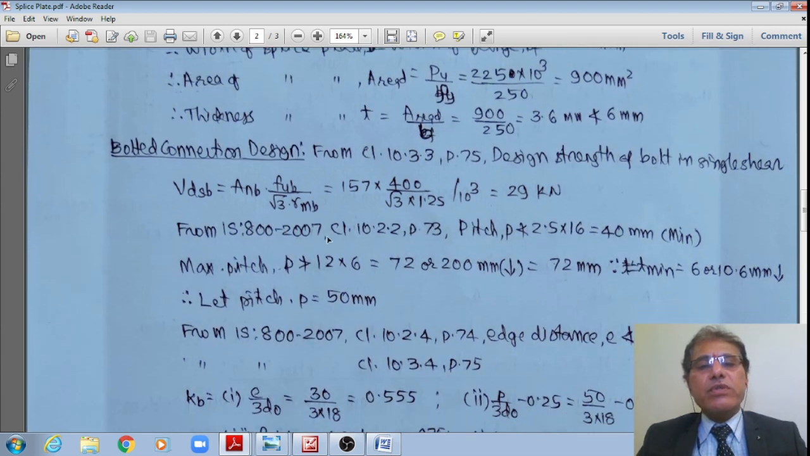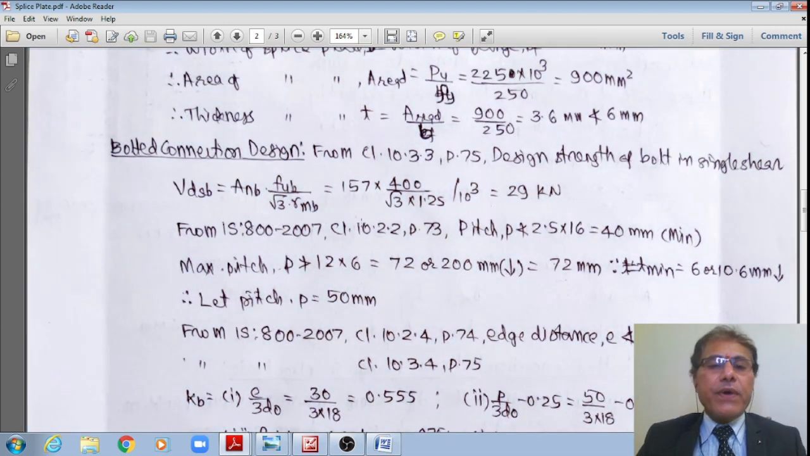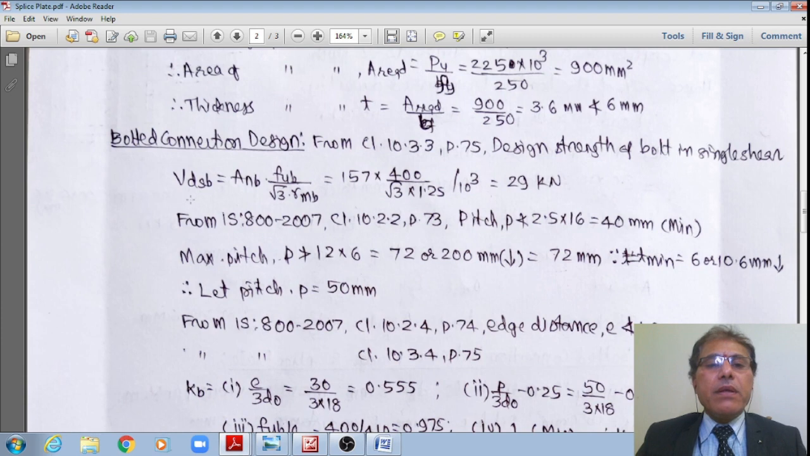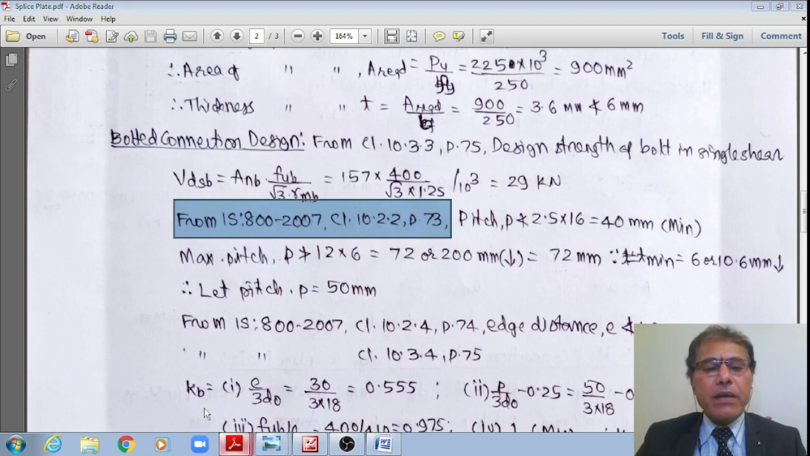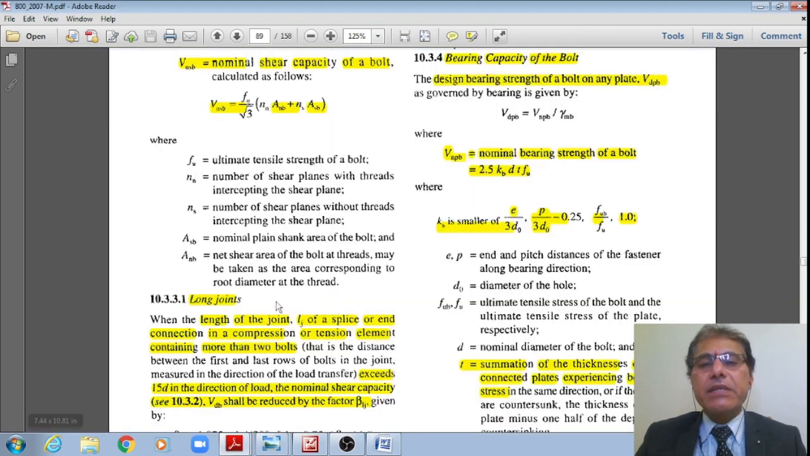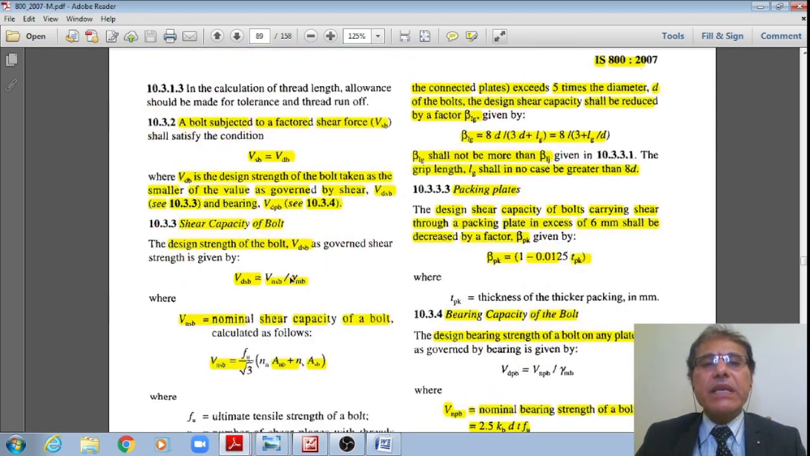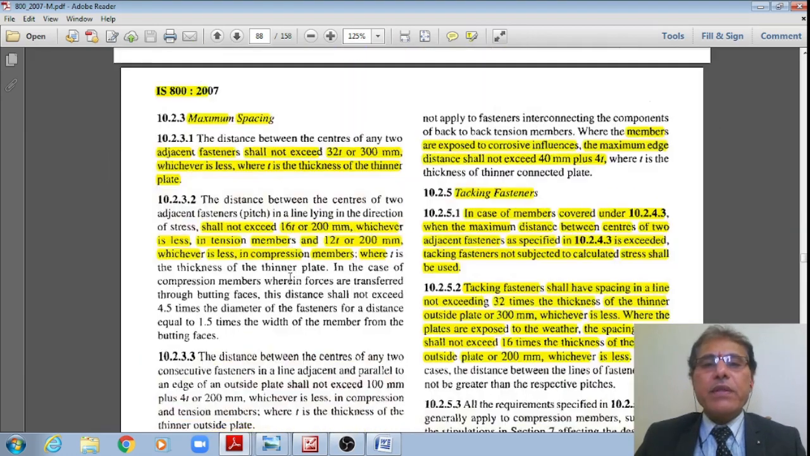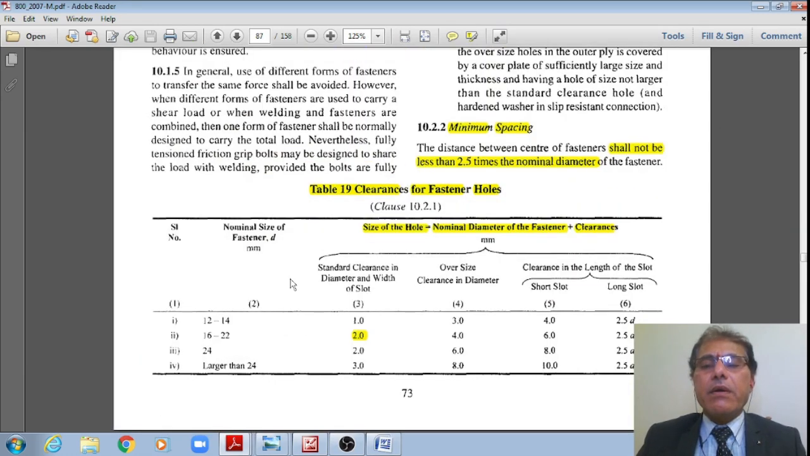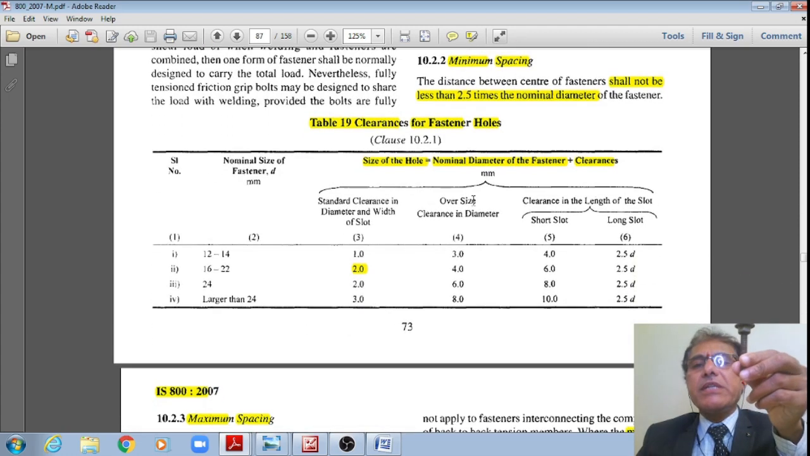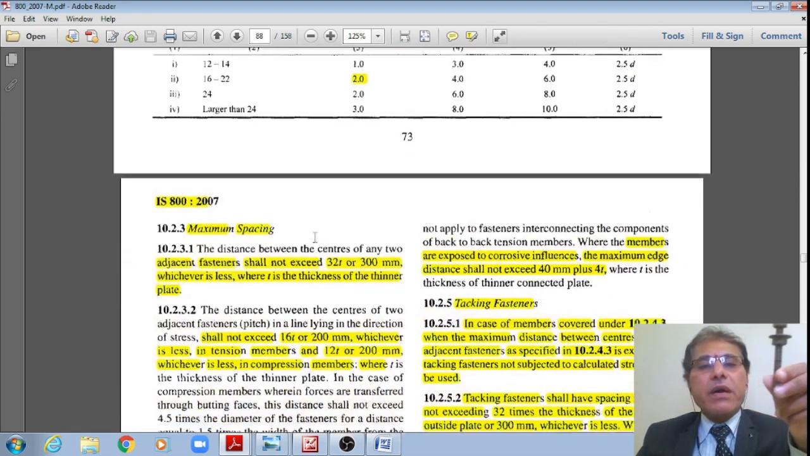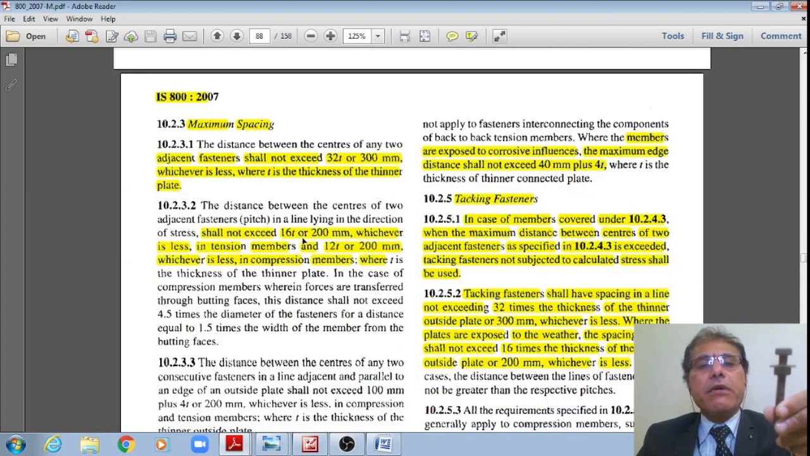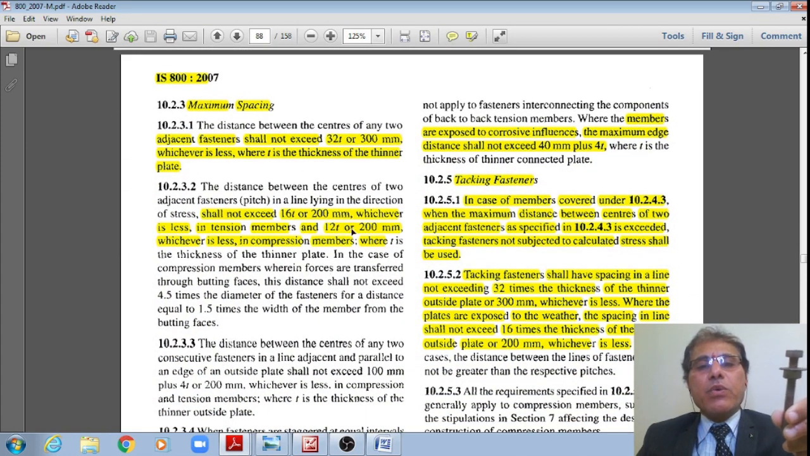And also, we have seen this from page 73, clause 10.2.2. Let me go to that page number 73, right. Let me revisit it. Just wait for a moment, right. Therefore, the minimum spacing of the bolts, the pitch, shall not be less than 2.5 times the nominal diameter of the bolts, and the maximum spacing, as this is a compression member, is 200 mm, whichever is less.